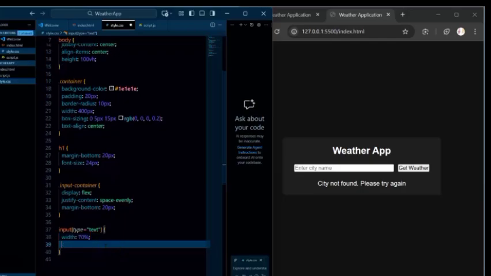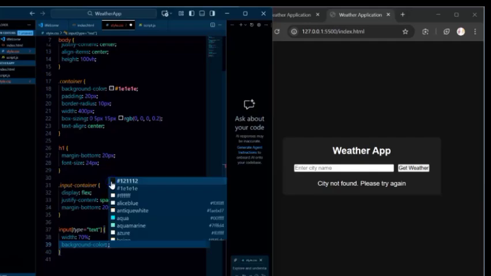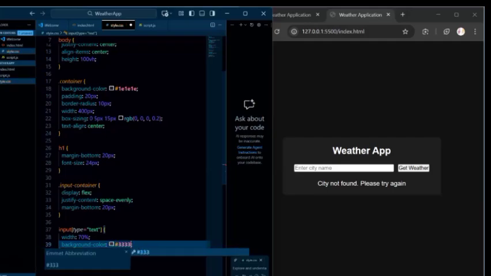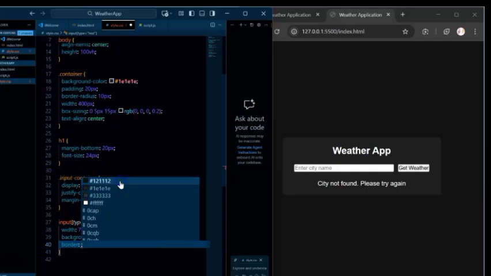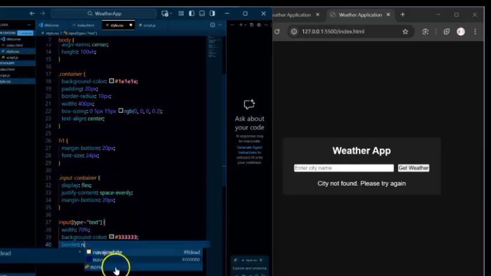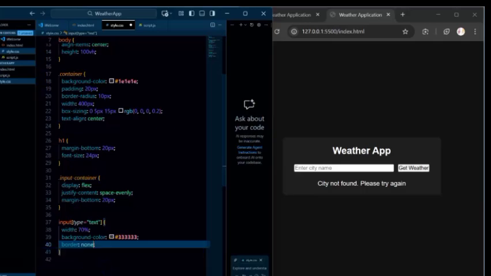It says white now. You also want to have a background color of maybe a dark background color. You see, we're working just within that input, right? So you want to have it a bit darker. It's 3, 3, 3, 3. That makes sense, right? Another thing you want to have is a border, because we are seeing some border here. Just want to show you the options of border you can have. You can have all of these, but this time we just want to have none, right? You can have navy, you can have white or something. So we just want to have none.